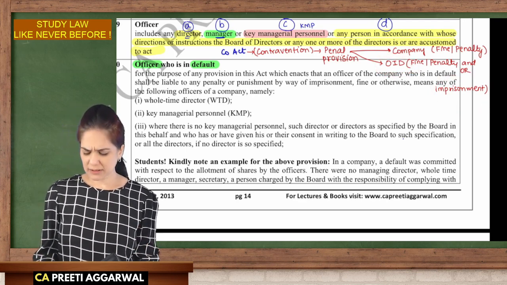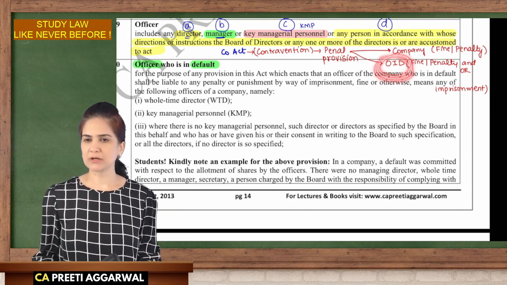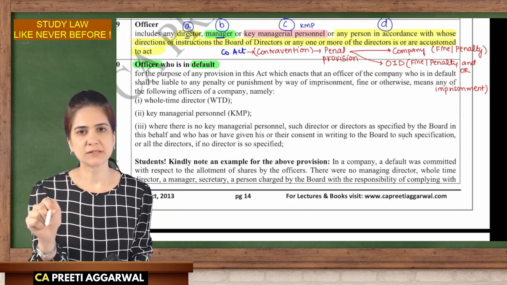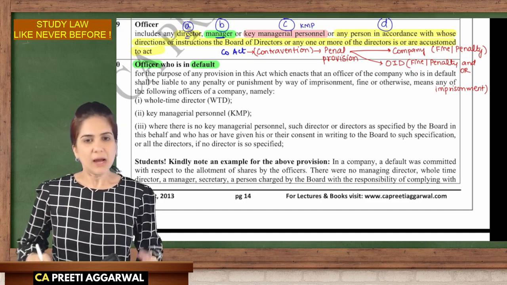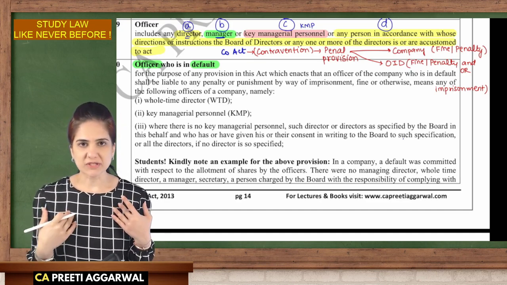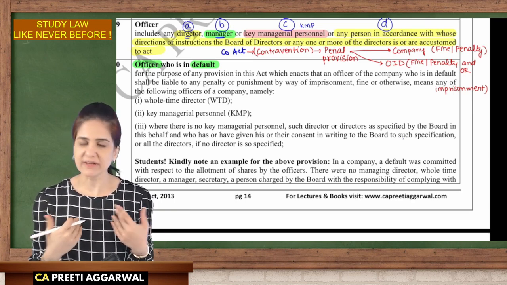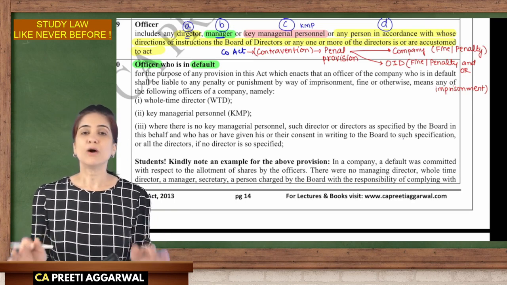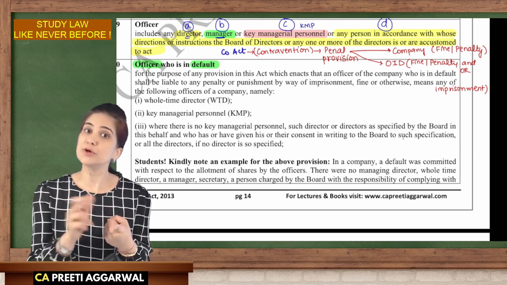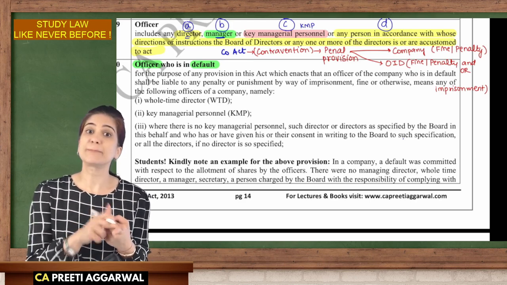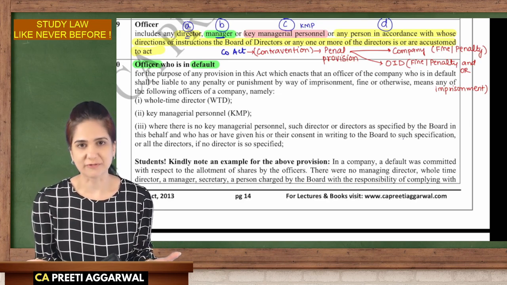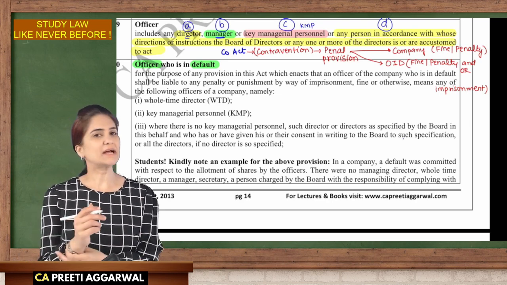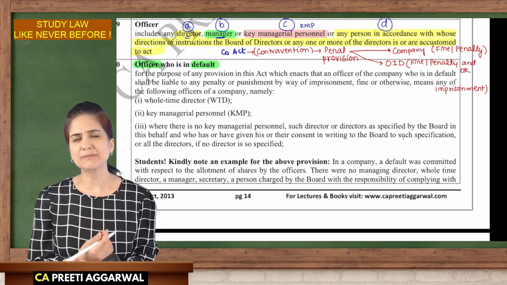So law says, who is this officer in default? Whose mind was this? Who committed the delay? They will be liable. But just because I am an officer, just because I am a director, will I be liable? No. Only if you were involved, or you knew about it, or you supported it, only then you will be liable. You will not be liable just because you're an officer. And I think that this provision is a very sensible one.